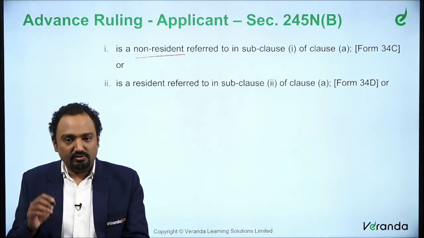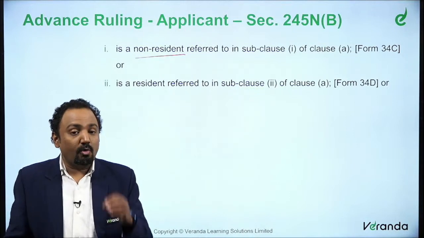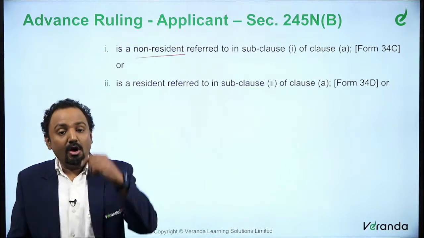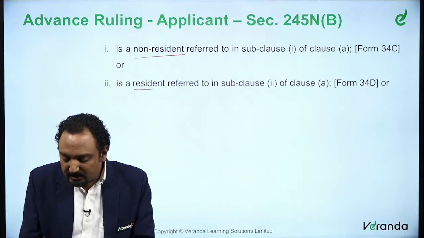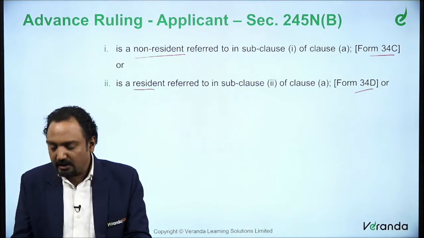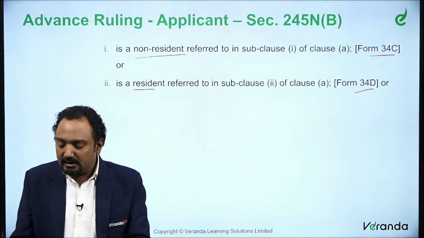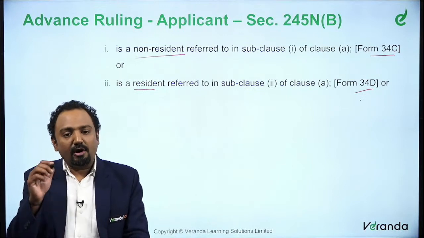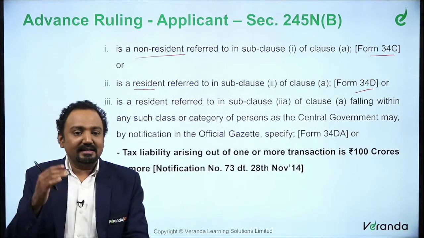The second clause, we said, is a resident applicant transacting with a non-resident who wants to determine the tax liability of that non-resident for that particular transaction. So in this case, we said resident. We have also quoted the forms here; you can actually look at it. Such a person will be filing in that form. So this resident will be filing an application in form 34D. So this 34D is what a resident can enter.